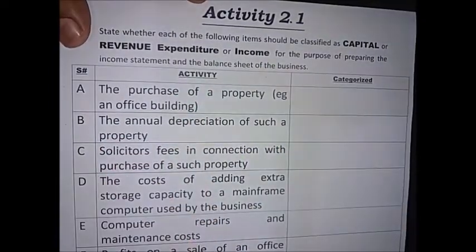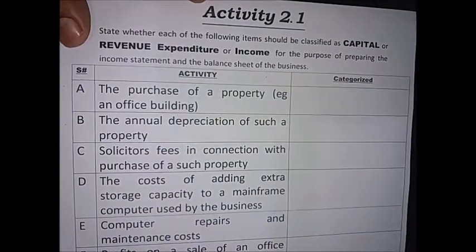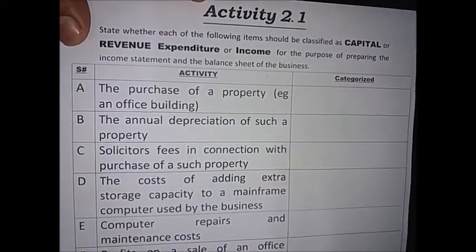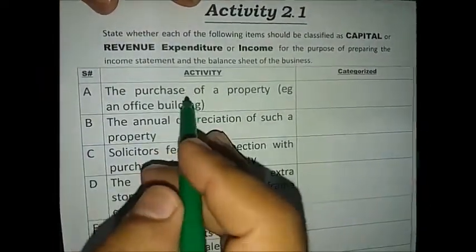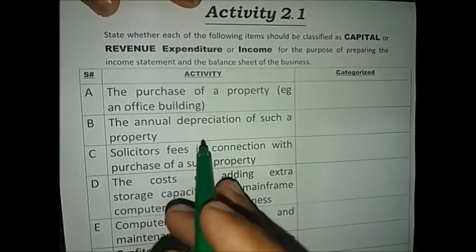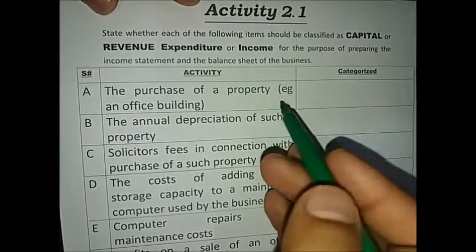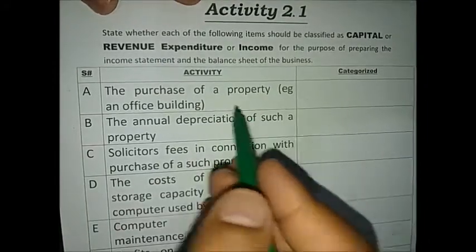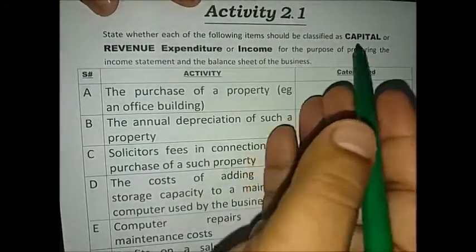Each activity belongs to either capital expenditure, revenue expenditure, capital income or revenue income. So we have to categorize these activities into these four headings.